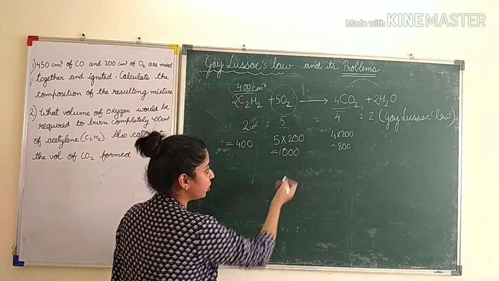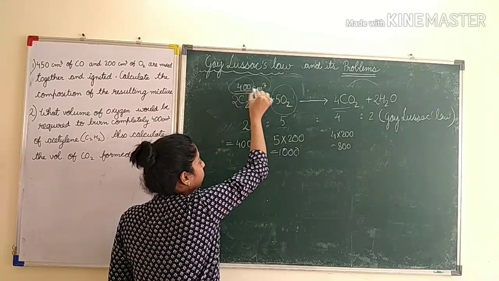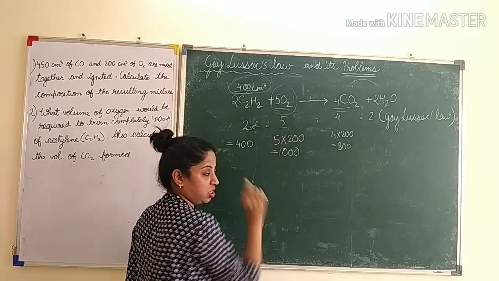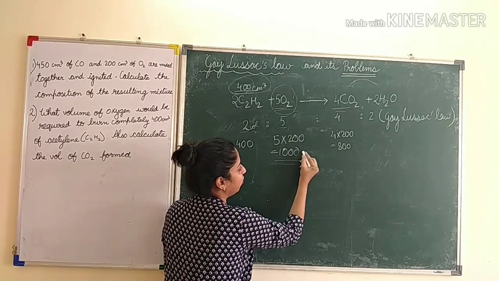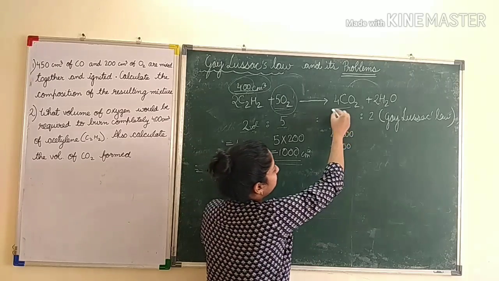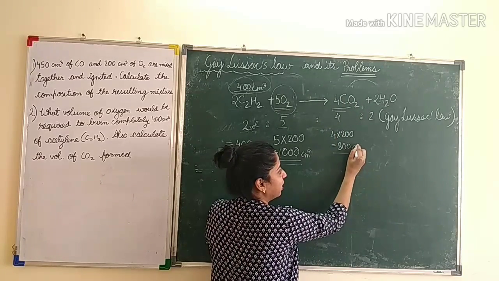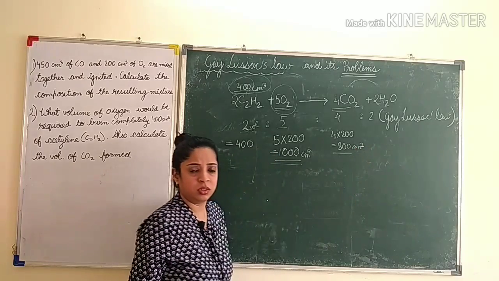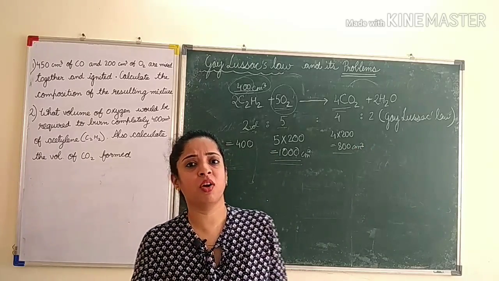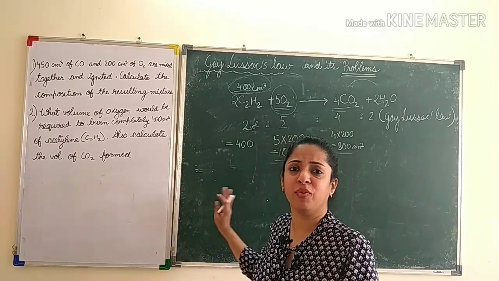Now the sum is done, children. They had asked कि 400 centimeter cube को burn करने के लिए कितना oxygen चाहिएगा. So we already calculated 1000 centimeter cube चाहिएगा. And what will be amount of CO2 formed? So amount of CO2 formed will be 800 centimeter cube. So children, you don't have to worry or get scared. Gay-Lussac laws sums are very easy if you understand the steps.